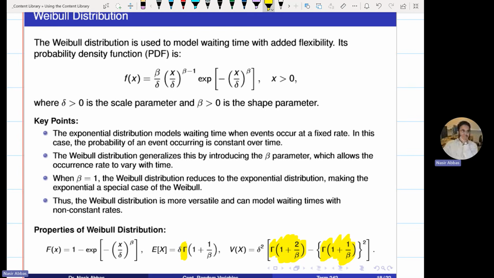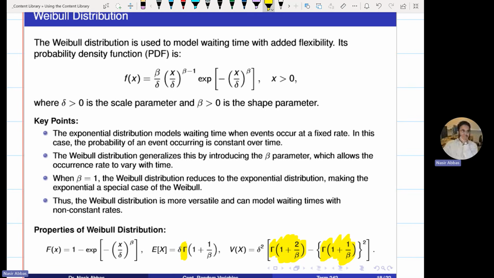Again, let me repeat, for the Weibull distribution, the question will clearly mention that X follows a Weibull distribution. If it asks you for a greater than probability, directly plug into this function. If it asks for a less than probability, directly plug into this function. If it asks for an in between probability, directly plug into this function. If it asks you for a percentile, solve the equation for this function.